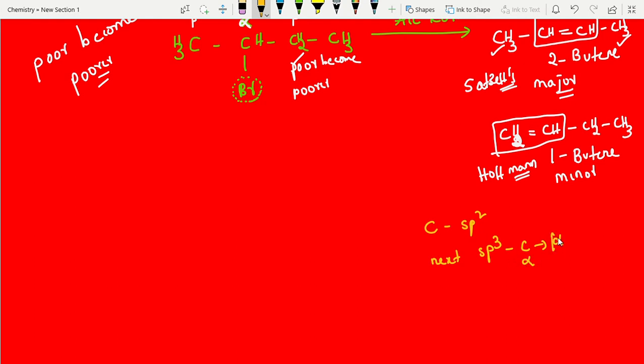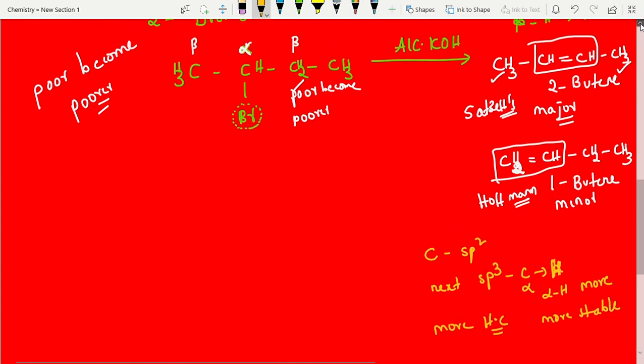If the alpha carbon has hydrogens, alpha hydrogens, and if alpha hydrogens are more, we call it the more stable one. Why? More alpha hydrogens give more hyperconjugation structures. In the next videos I will explain hyperconjugation in more detail, but only for this equation, this product purpose, I am explaining.